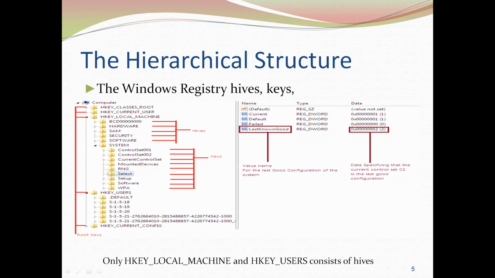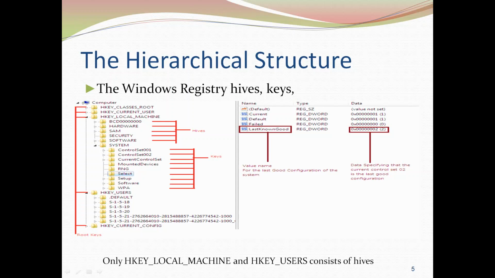Security is another hive, and that particular security hive maintains the access control list. So it decides who can access the SAM, that's a security database. Because if any user is able to access the SAM, certainly the credential of a particular user may be lost. So the security hive decides who can access the local database which is there in the SAM, which is being managed by the security account manager.